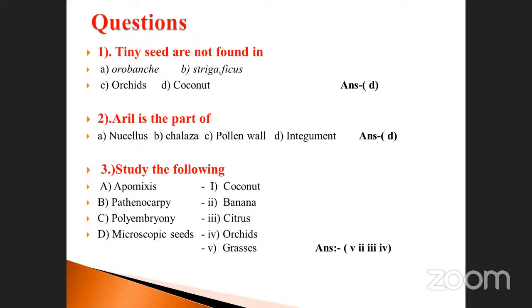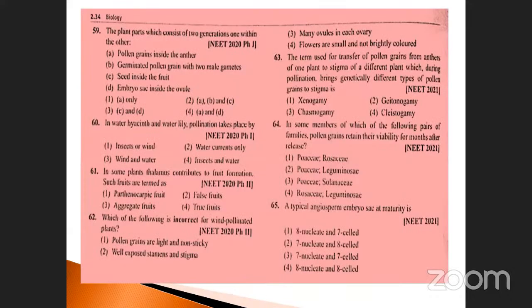Here, study the following: apomixis, parthenocarpy, polyembryonic, microscopic seed. See, apomixis is nothing but which one, which is the correct example? Apomixis is in grasses. Parthenocarpy, banana. Polyembryonic, citrus, good. What about microscopic seed? Orchids. Yes, orchids. This is the thing. Go to the next one.